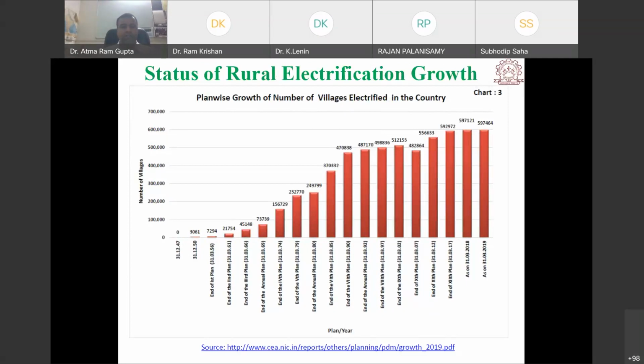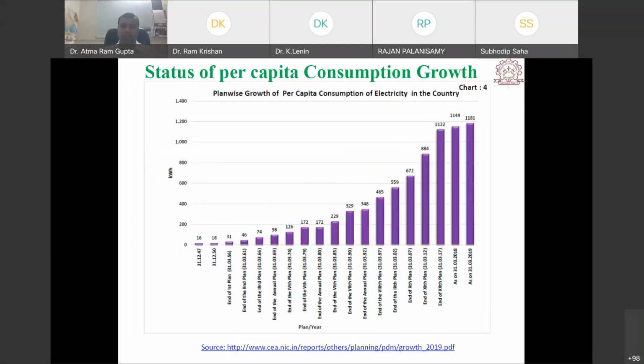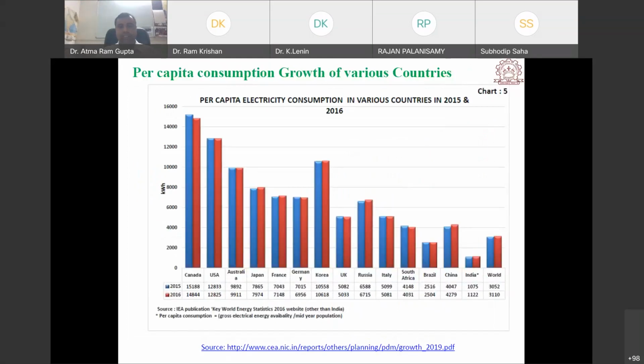This is the status of the number of villages electrified in the country after independence. At the time of independence, in rural areas, meaning villages, power was not there, it was zero. Then, as per the five year plans, 597,464 villages have been electrified. This is the per capita consumption growth. All this data is required.